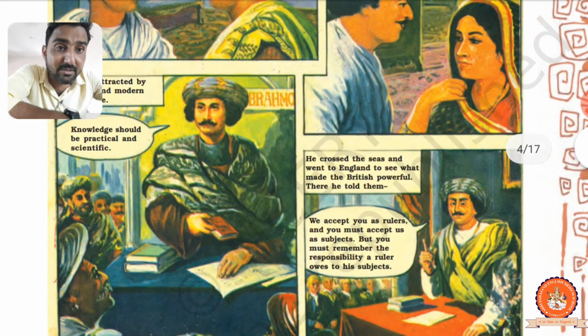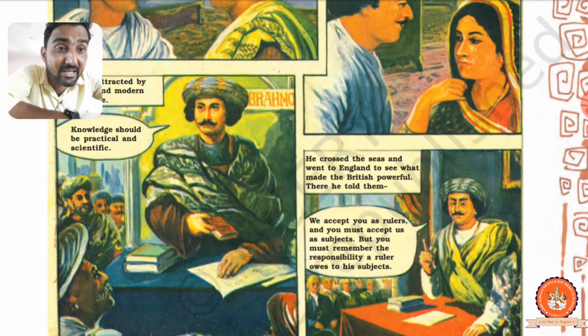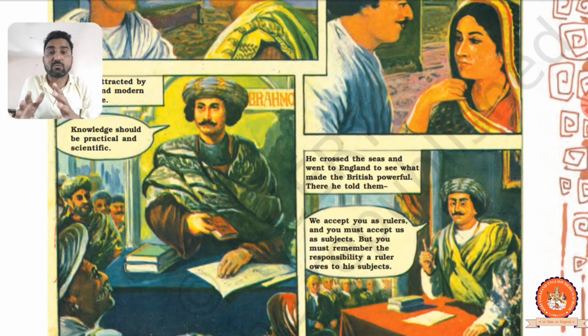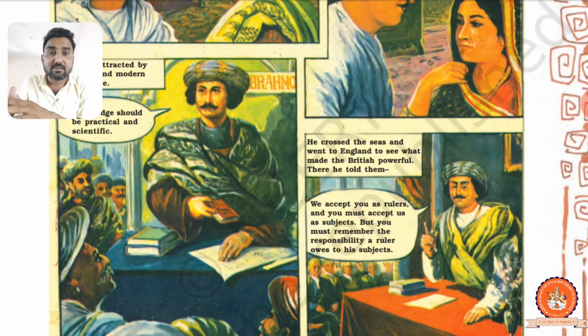Now, what happened? He crossed the sea. The belief at that time was that if anyone crossed the sea, he would lose his religion. Still, Raja Ram Mohan Roy crossed the sea and went to England to see what made the British powerful. He wanted to see what thing made England powerful.